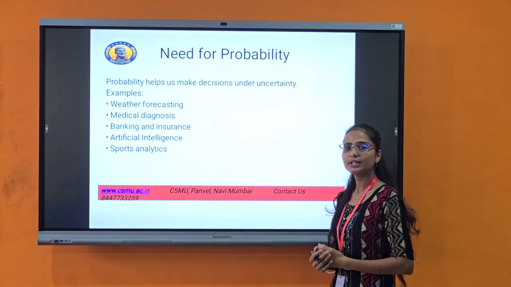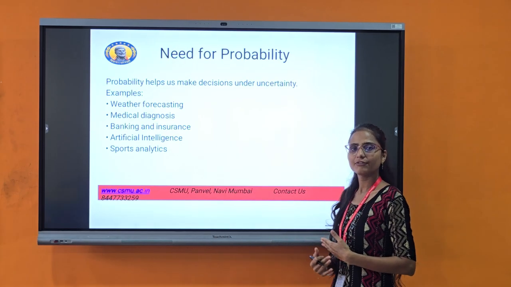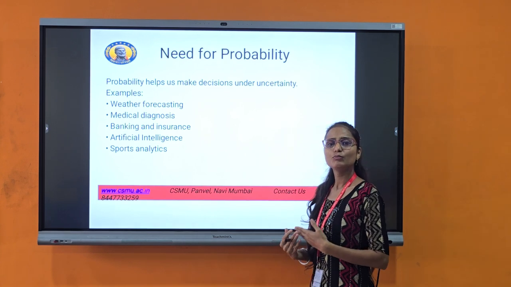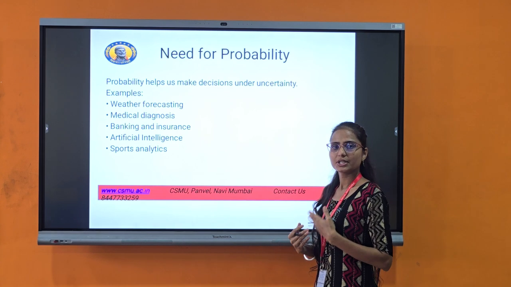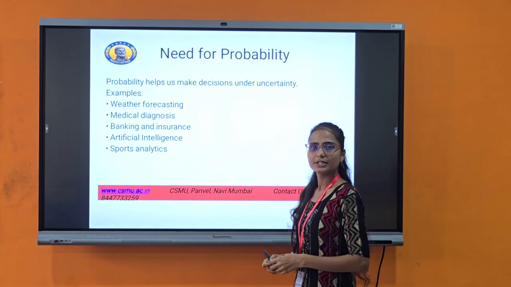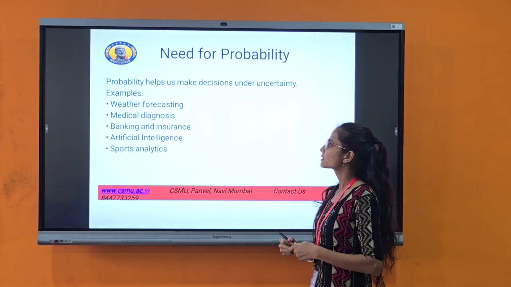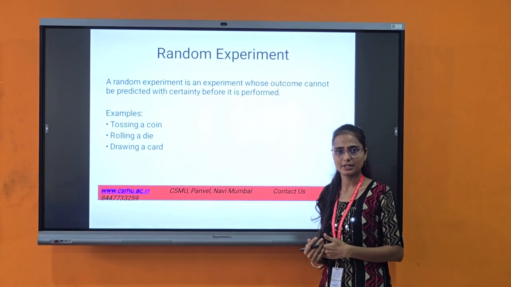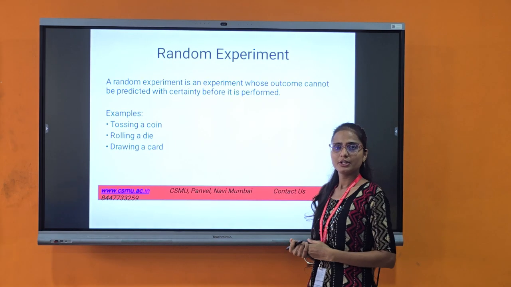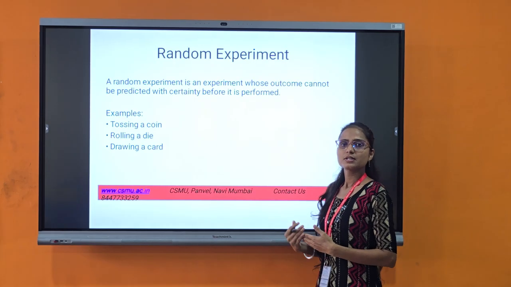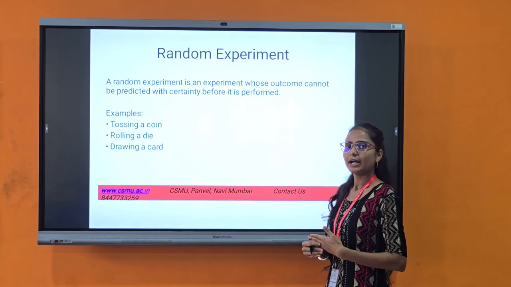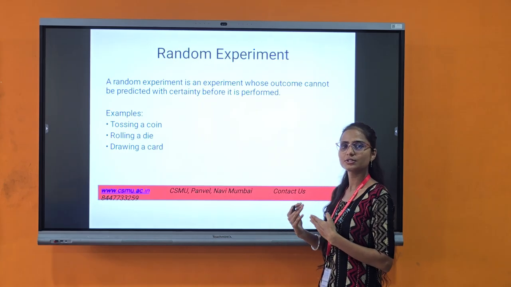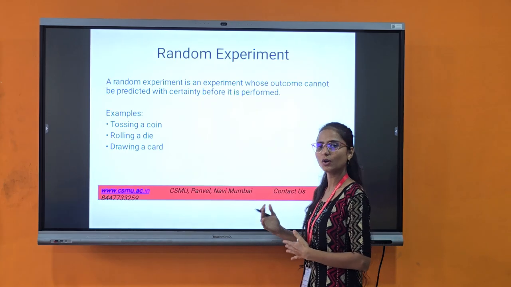Artificial intelligence: Netflix recommends movies, songs, products and so on. These come under artificial intelligence. Sports analytics: probability helps us analyze the performance of players, strategies and so on, on the basis of matches, and the chances of matches being won or not.